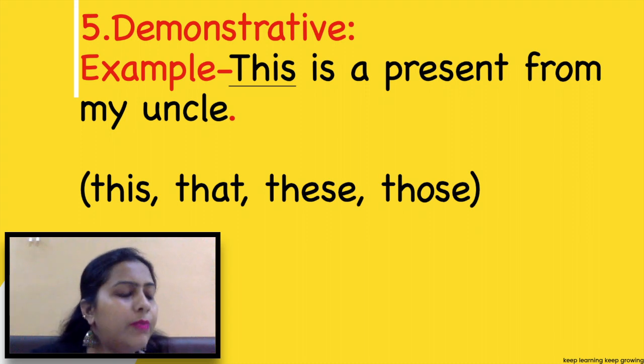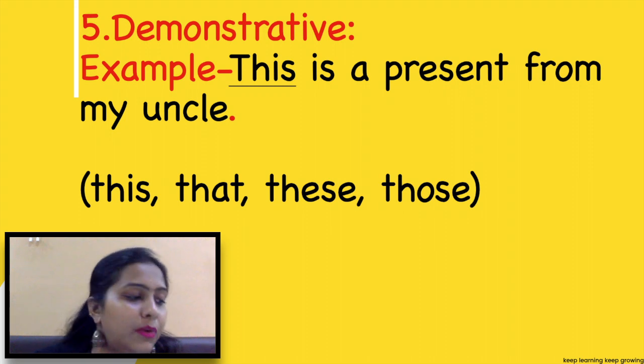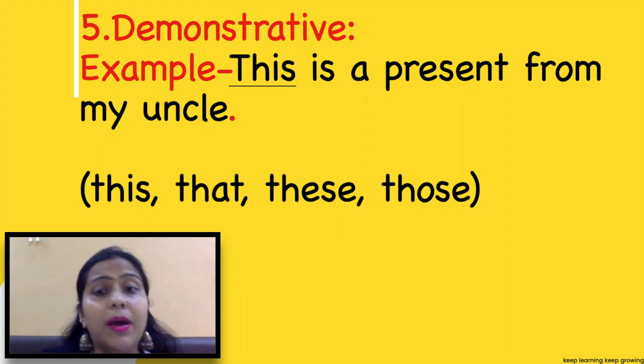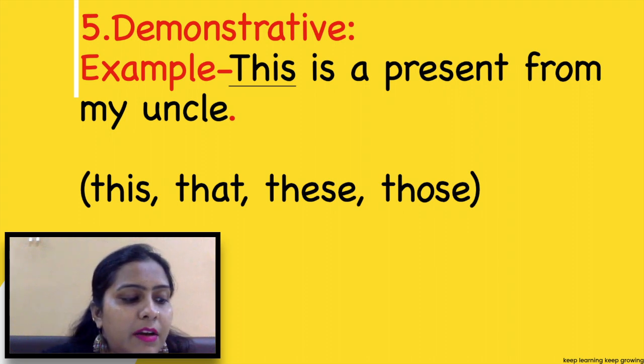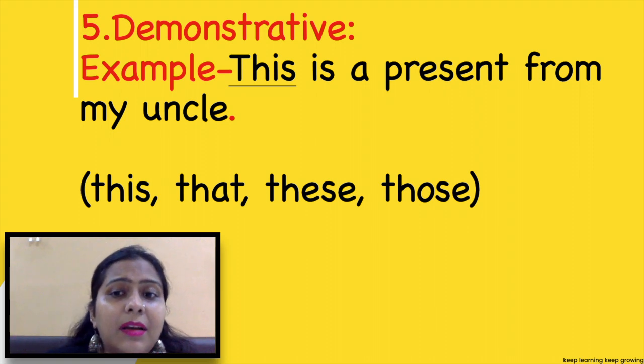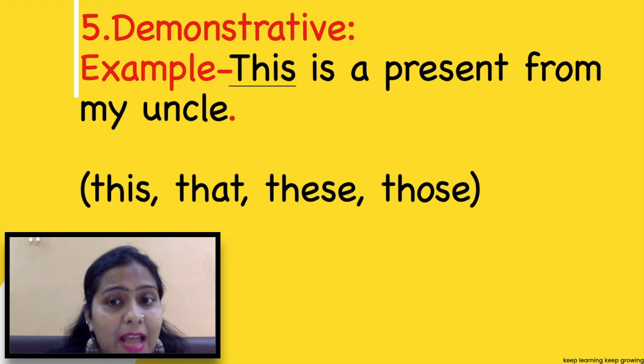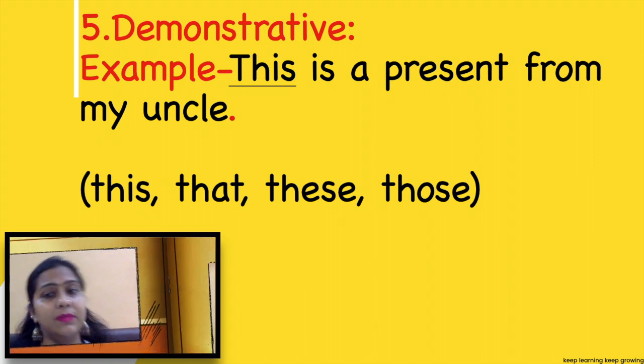Now, a demonstrative pronoun refers to a singular noun that is nearby as this. It refers to a plural noun that is nearby as these. The plural of this is these, and it refers to a singular noun which is farther away, that is that, and the plural of that is those.